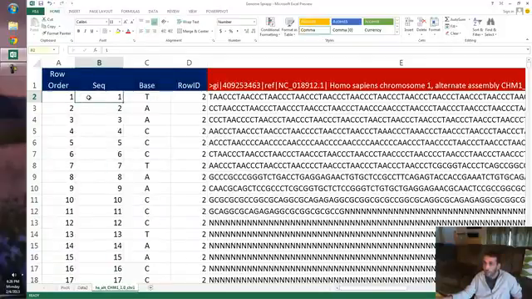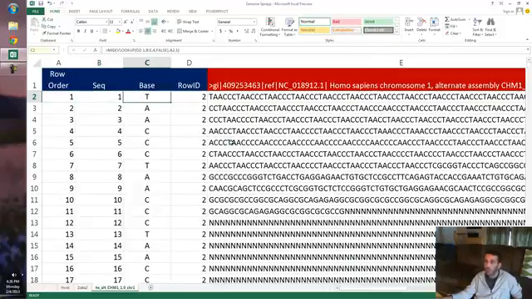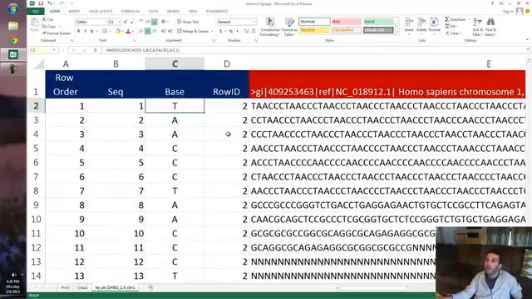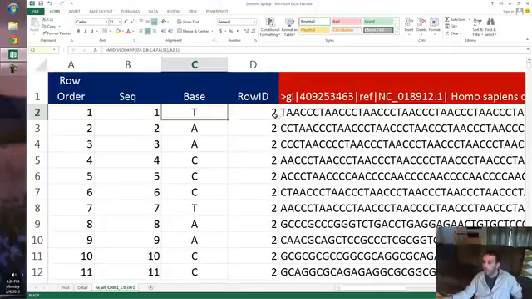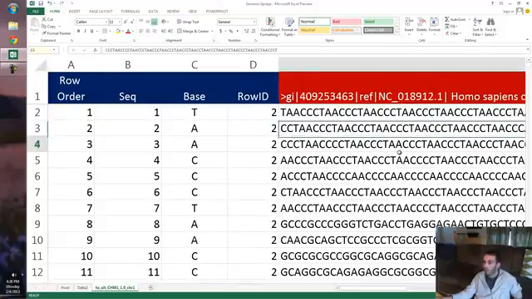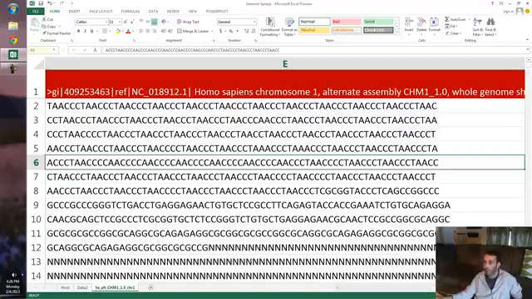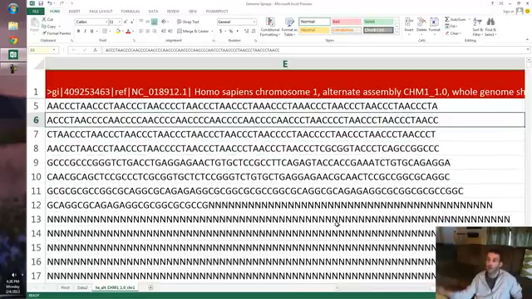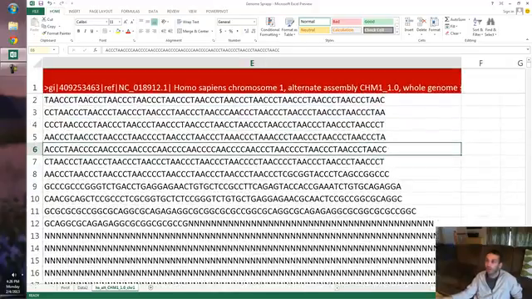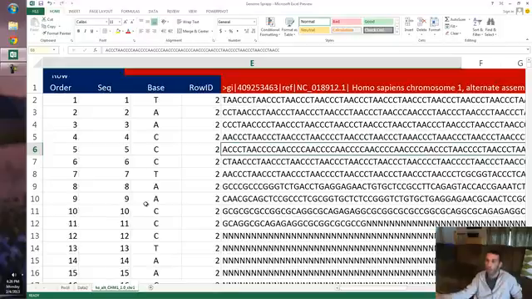Basically I said that all of the characters in this column are 70 characters long. Every one of these is 70, even though this looks longer down here, that's because the character N is wider than C's and A's and T's, and that's why it's stretching out to the right more. Those all have exactly 70 characters in there, at least they should. I did a check for that early.